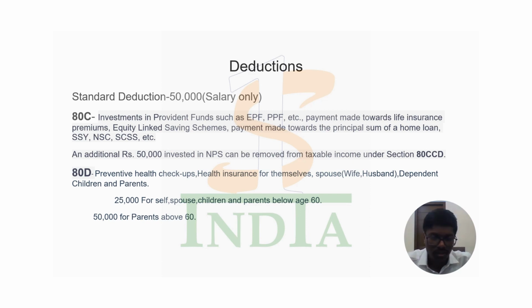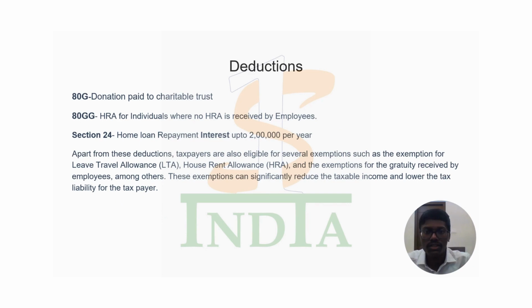Moving further, for some additional deductions, you can see 80G, where donations are given tax deductions, and 80GG, which is like an alternative to HRA, where if you are not claiming HRA, individuals can proceed for deductions under 80GG. Then you have Section 24, where you can claim the interest portion of the EMI in your housing loan. Other than that, you have some other exemptions for gratuity, LTA, and rent allowance, which come under the part and parcel of the deductions.